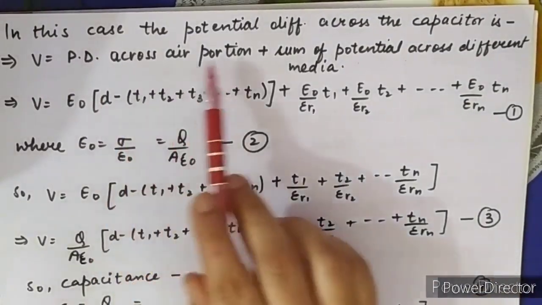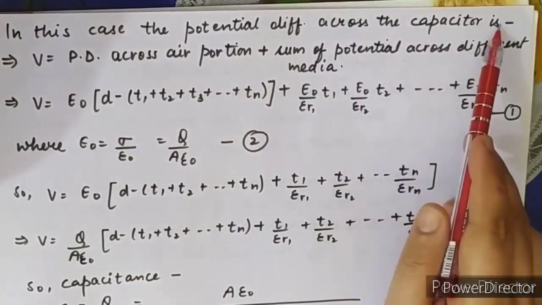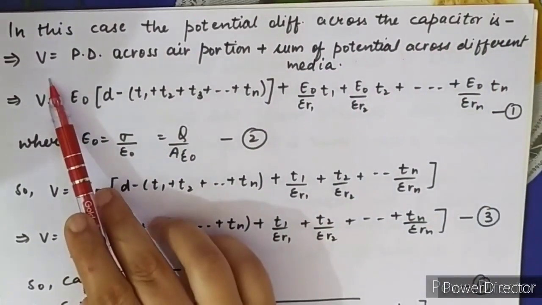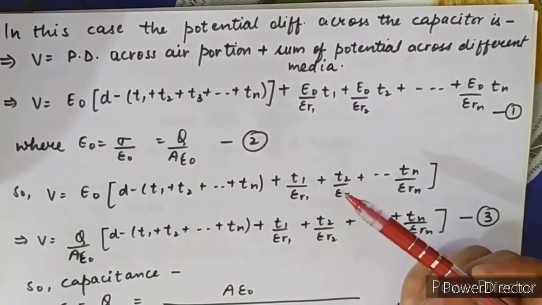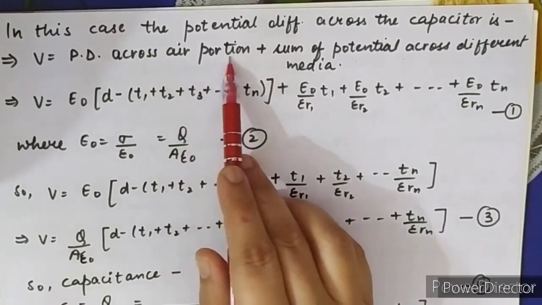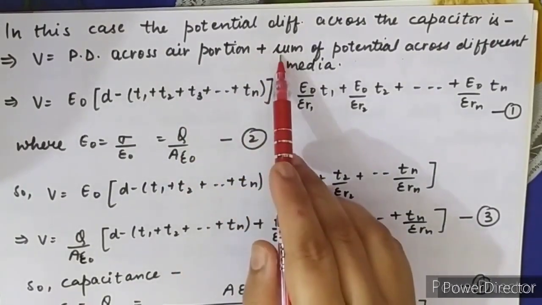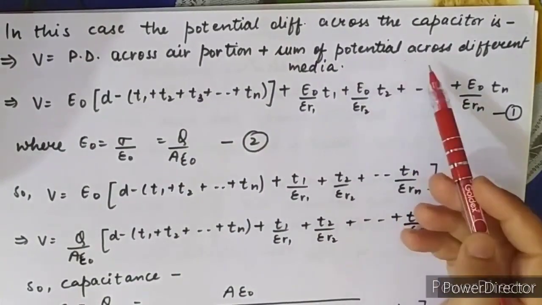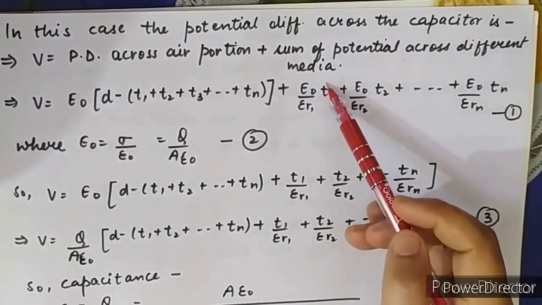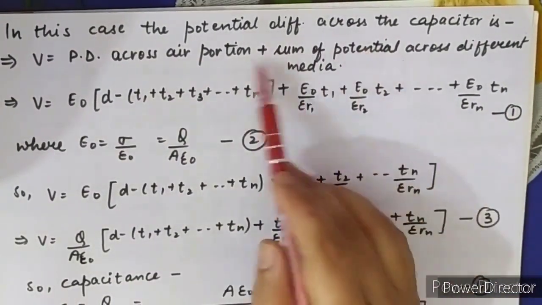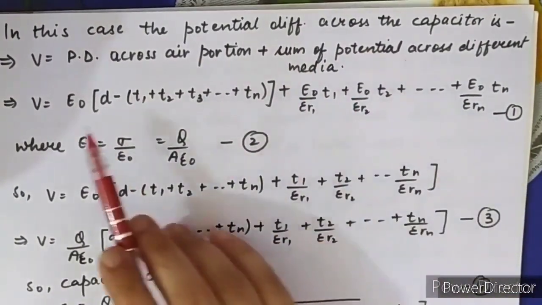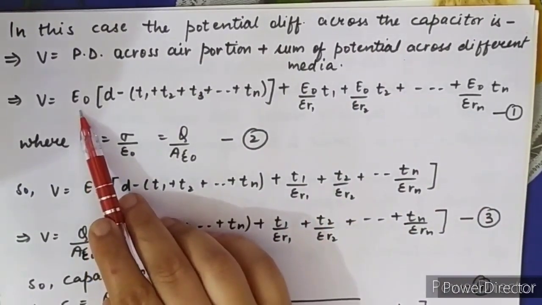Now in this case, the potential difference across the capacitor again has two portions: one where air is present, and another where different media are present. We have to just sum both potential differences. The first one is where vacuum is there.